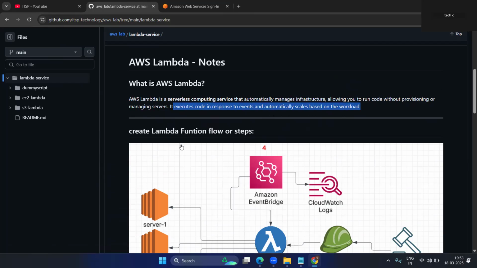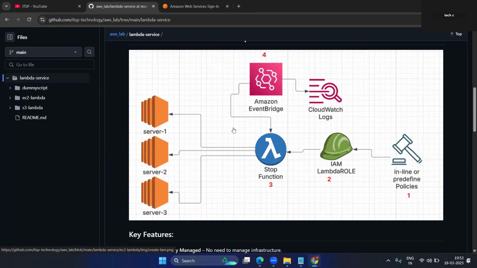So now this is the Lambda flow. This is the total process of how to create it. I will explain it better.